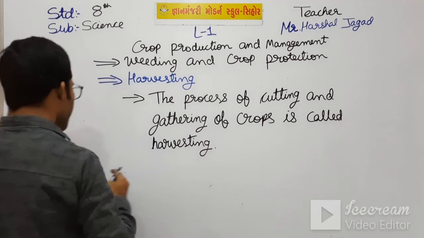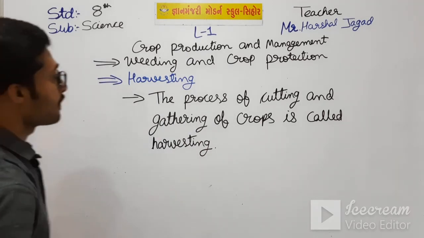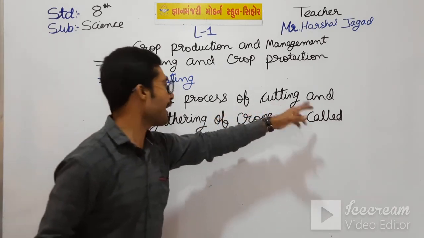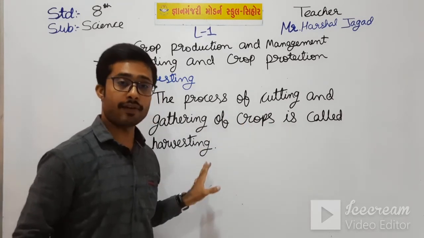So here is the definition of harvesting. So what is harvesting? The process of cutting and gathering of crops is called harvesting.